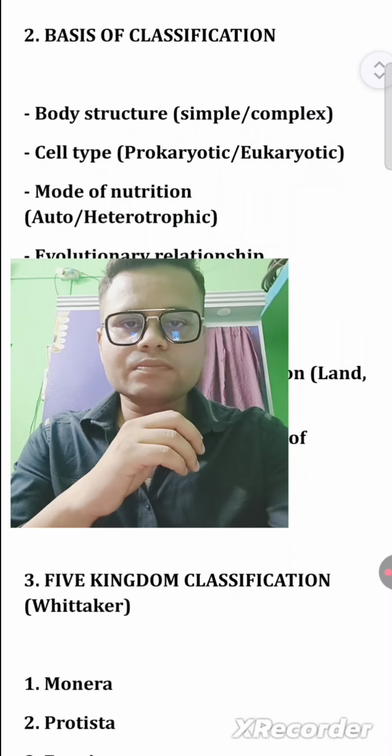After that, the basis of classification. What do we mean by the basis of classification, class? Body structure, which can be simple or complex, and cell type, prokaryotic and eukaryotic, and the mode of nutrition, autotrophic and heterotrophic. And also the evolutionary relationship.